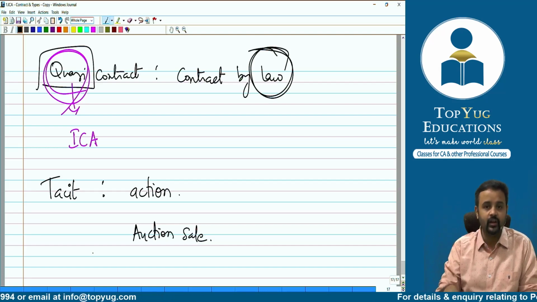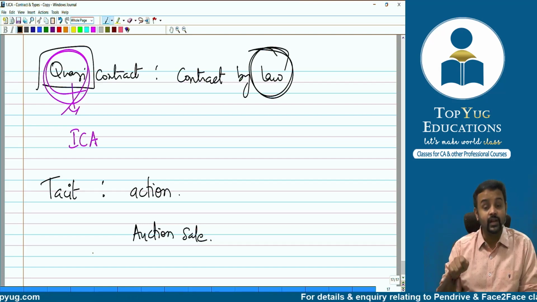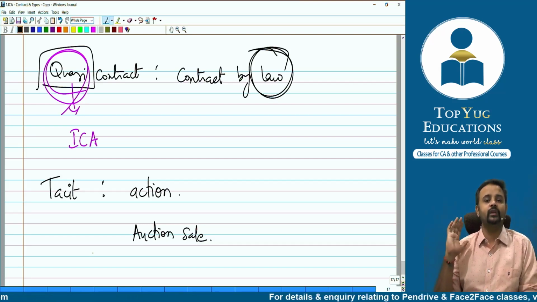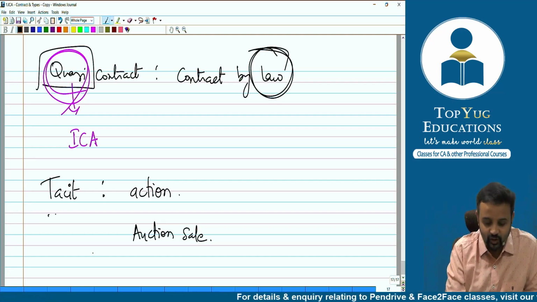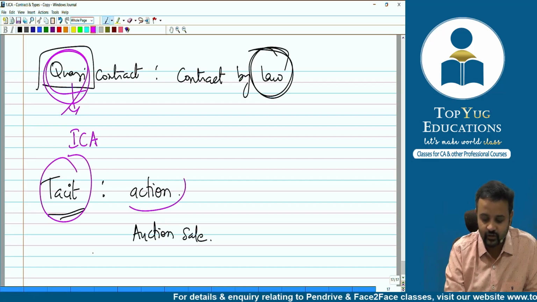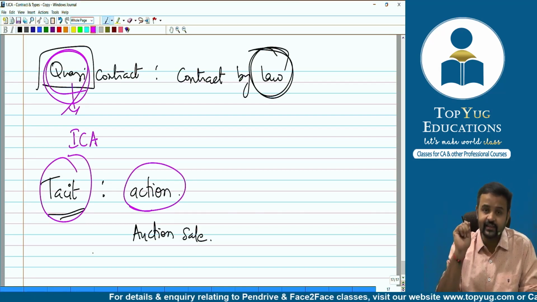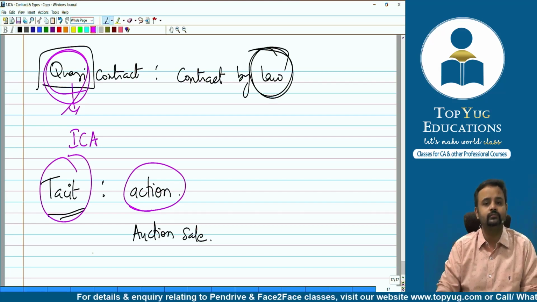Fall of hammer will be there. So when they do that fall of hammer, when they are actually striking that hammer on the table, that means the contract comes into place. So tacit contracts are those type of contracts which are coming into place because of some action. Okay, because of this action of what? Striking the hammer on the table.